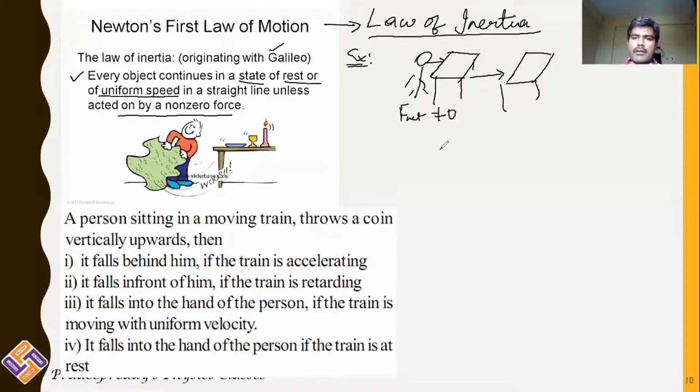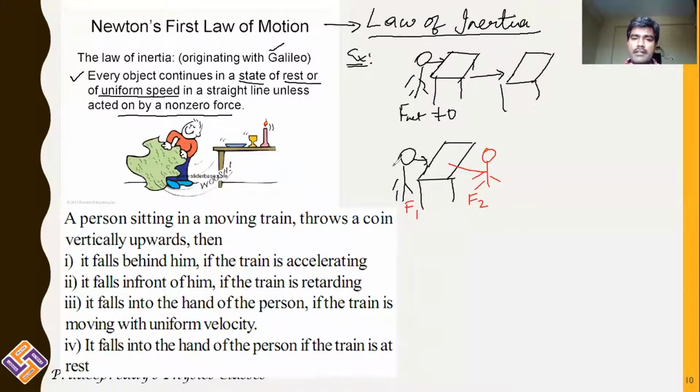Now let us take another example. Taking the same table, here is one person applying force in this direction, and there is another person applying force in the opposite direction. The first person is applying force F1 to the right, the second person is applying force F2 to the left.